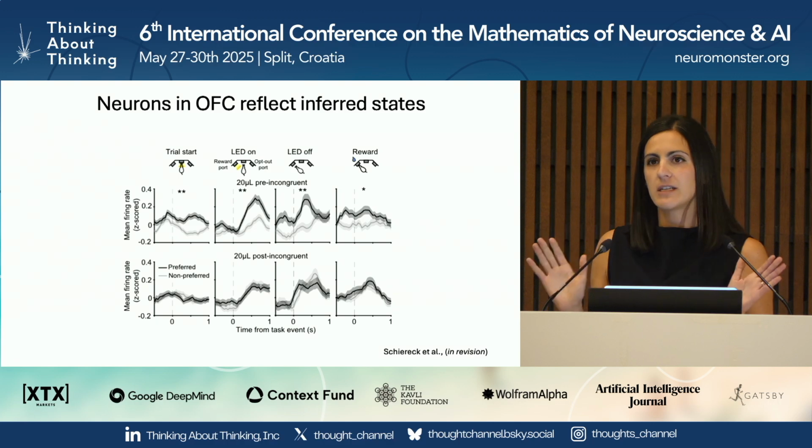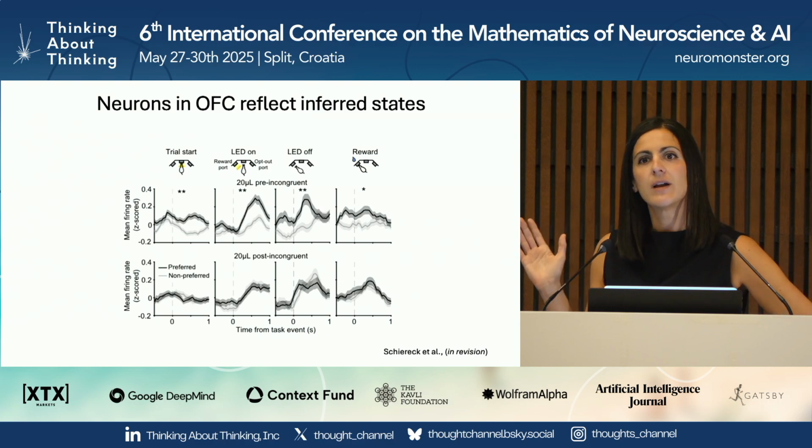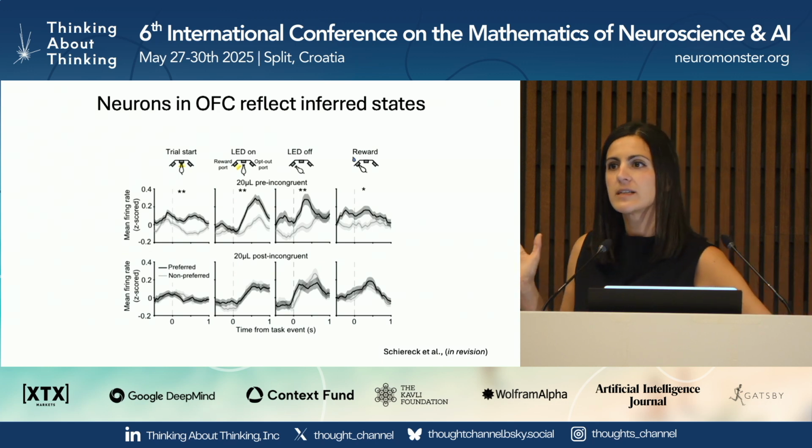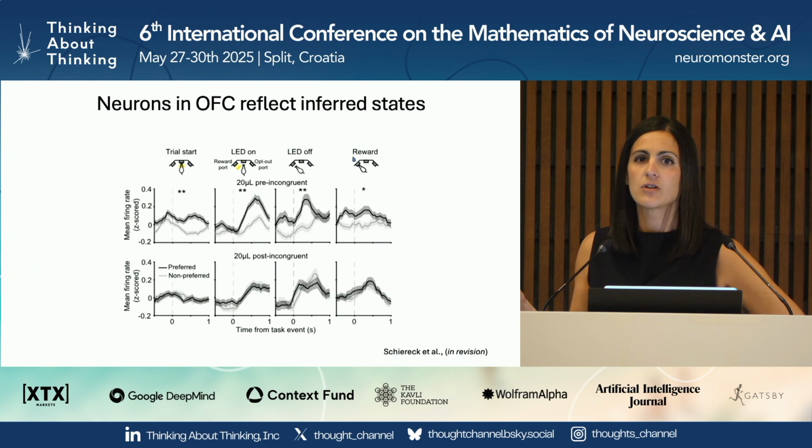I want to say two things about this. The first is that the incongruent trials are rare, right? We only get maybe one or two per recording session, so we basically took a brute force approach in terms of number of rats and number of neurons. The second is that this is frontal cortex, and I think it's pretty remarkable that we see such an interpretable signal of a potential cognitive computation at the level of single neuron firing rates.